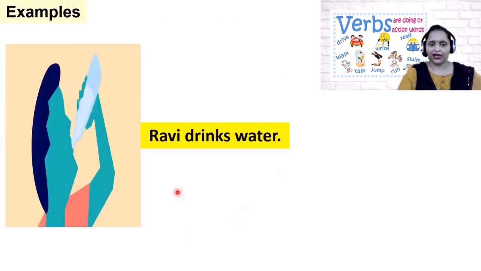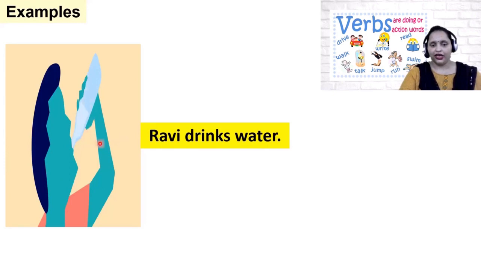Let us see, children, some examples. Read this sentence. Ravi drinks water. So in this sentence, children, identify the action word. You can take help of this picture also. What is the work done here in this picture? Tell me.